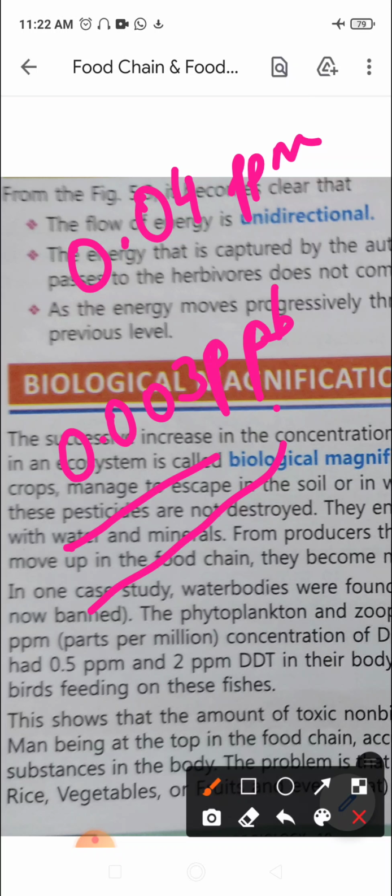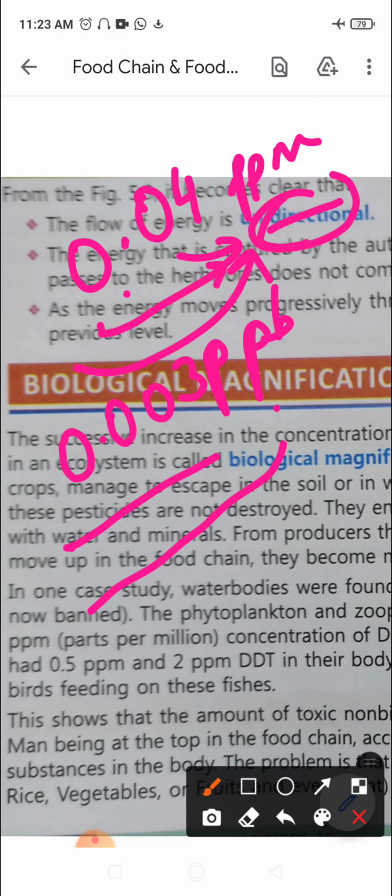Imagine the phytoplanktons and zooplanktons, right? They were found to contain 0.04 ppm concentration of DDT in the body. Small and large fish feeding on such planktons. See what must have happened is there are many planktons, and in the whole lifetime a fish would not be feeding one plankton only, right? From one plankton a lot of DDT has gone into the body of this fish. Now this fish has fed the other plankton, another one, right? So what happens? The quantity of DDT goes on increasing in the fish, right?